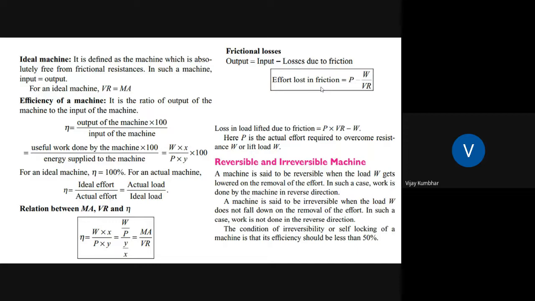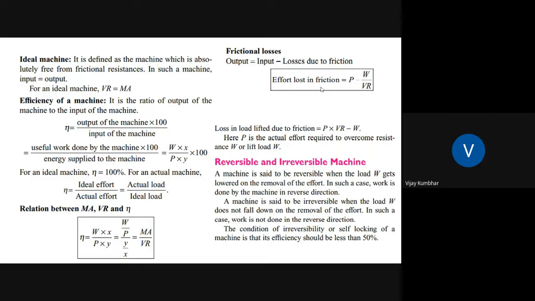So efficiency is equal to W into X divided by P into Y. It can be rewritten as W divided by P divided by Y by X, that is MA divided by VR. That mechanical efficiency is nothing but MA divided by VR. So an output can be calculated as input minus losses due to friction.